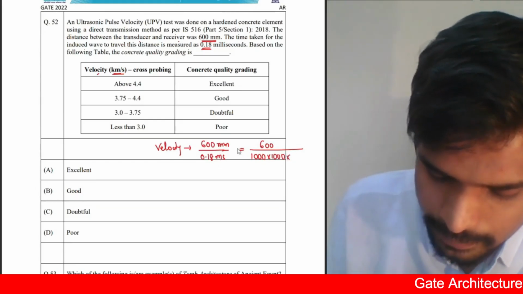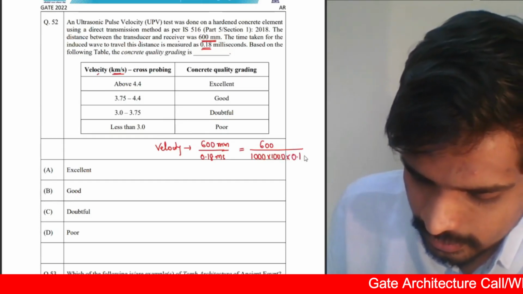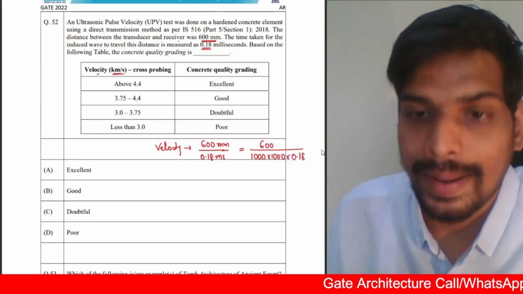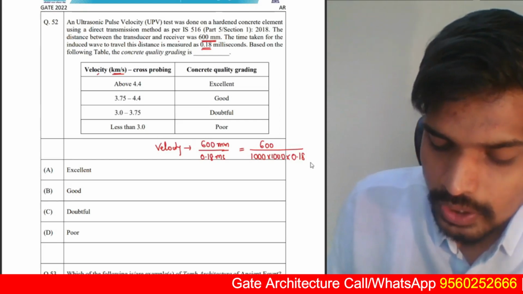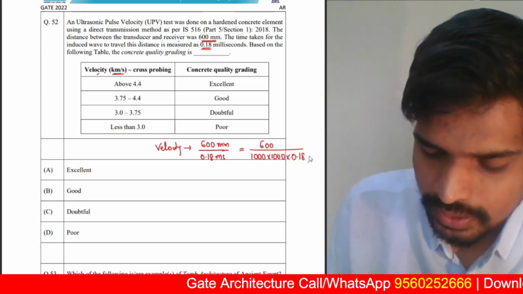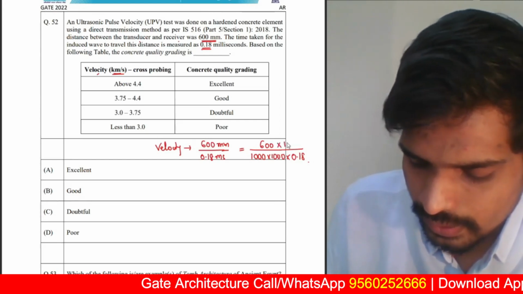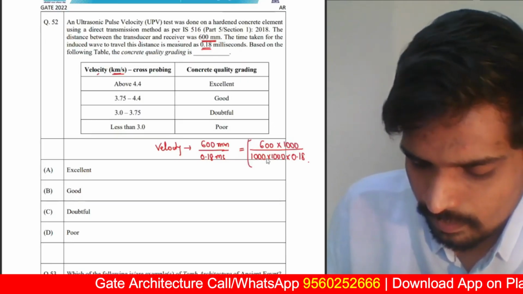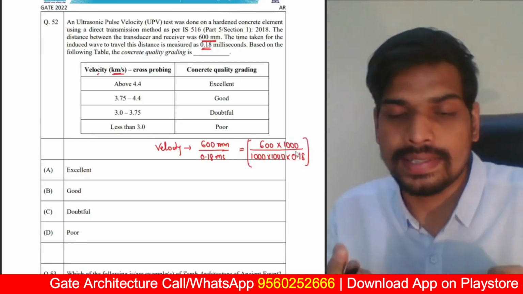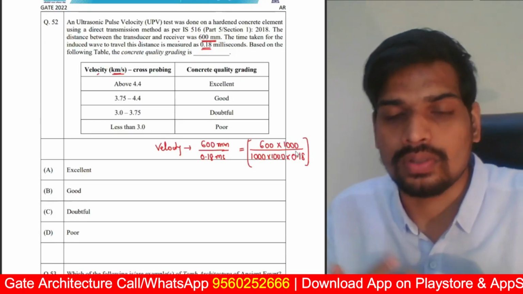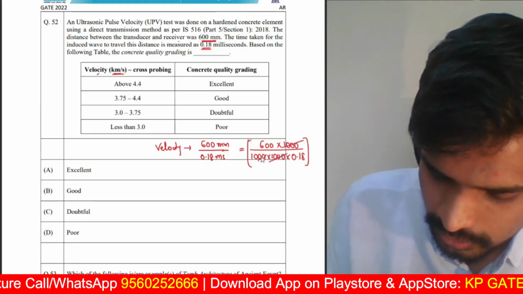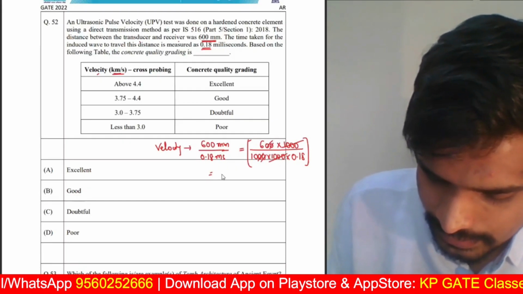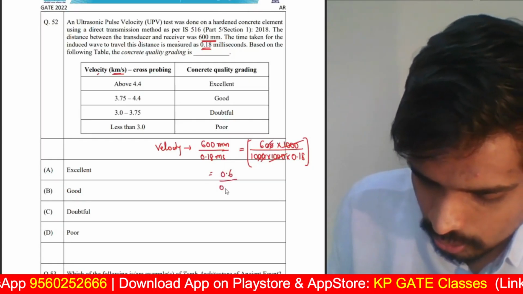Now coming to time, 0.18 milliseconds. Milli is 10 to the power of minus 3. So if you convert this millisecond into second, 10 power minus 3, you can write 10 power 3 in the numerator. 0.18 millisecond, 0.18 divided by 1000. So that goes to the numerator. 1000 and 1000 get cancelled, zeros get cancelled here. You will get this as 0.6 upon 0.18.